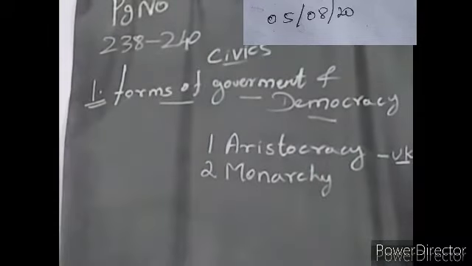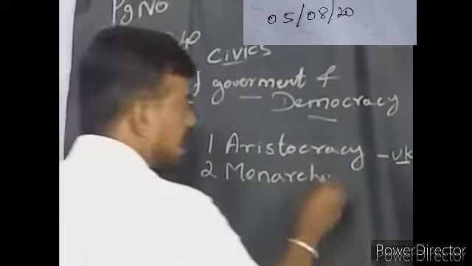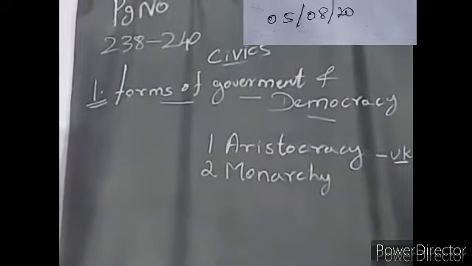Monarchy. So what is monarchy normally? King's rule. King's ruling, that's a monarchy. Like how we are learning about the Cholas and Pandyas kings. Still, in many countries, the king's regulations are there. For example, Qatar, Oman, Saudi Arabia.